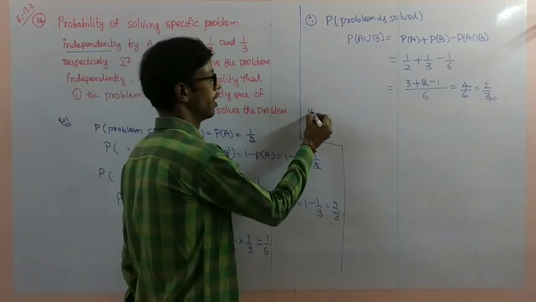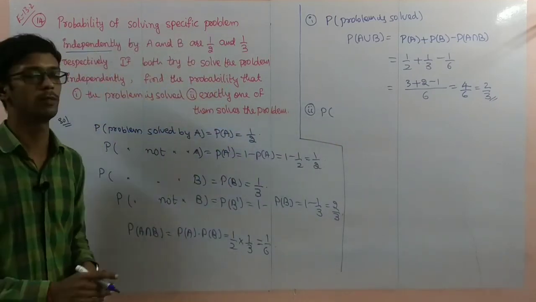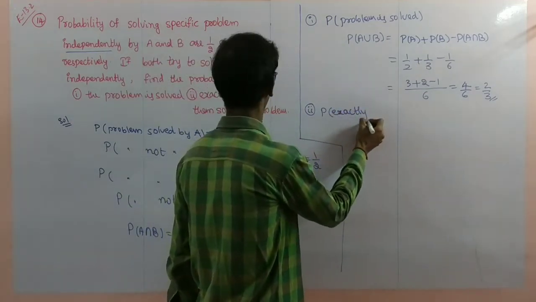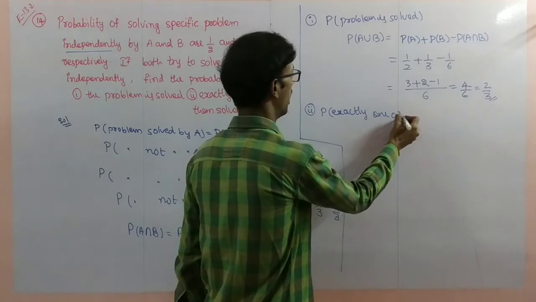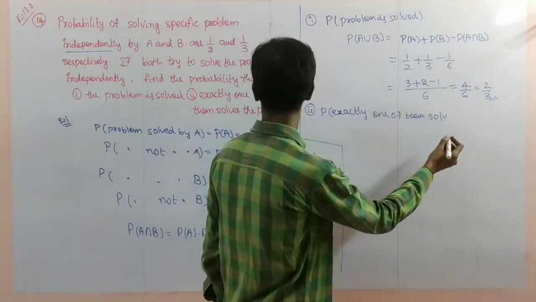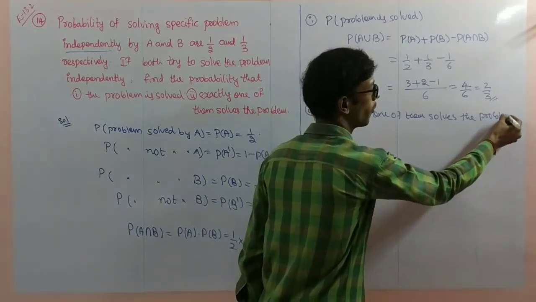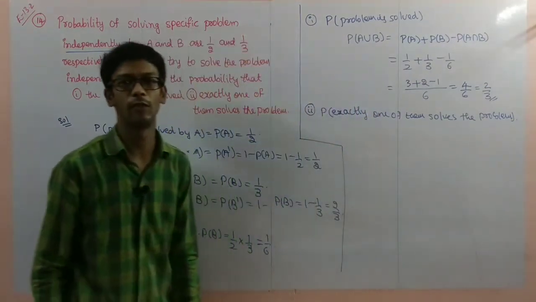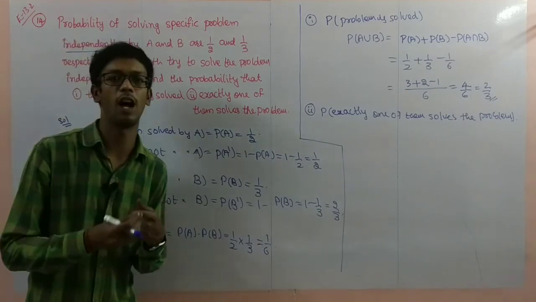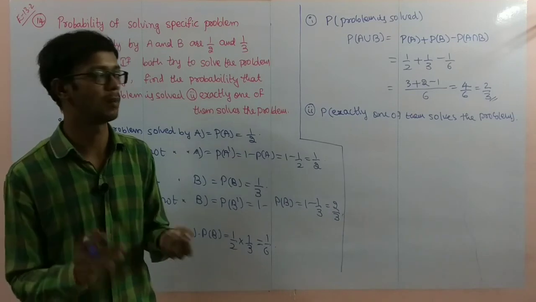So next, number 2, probability that exactly one of them solves the problem. That means first person solves and second person does not solve, or second person solves and first person does not solve.